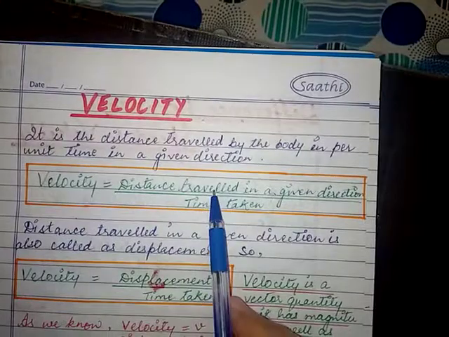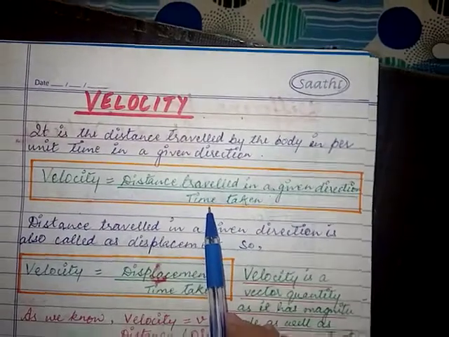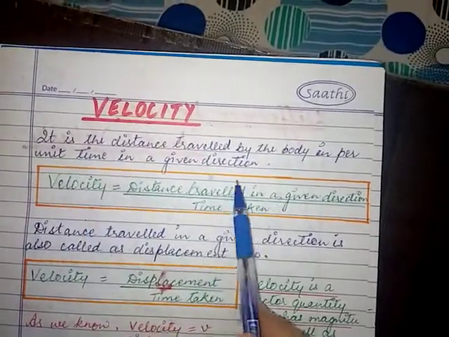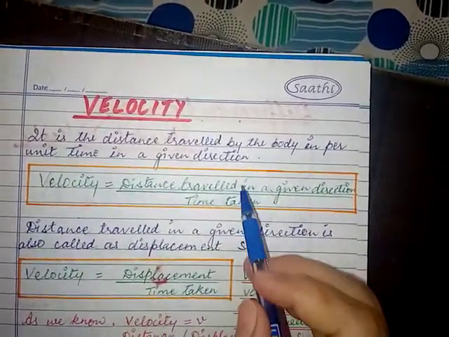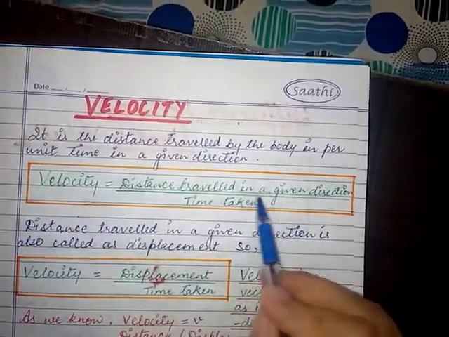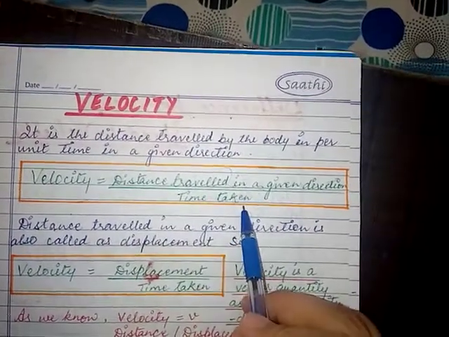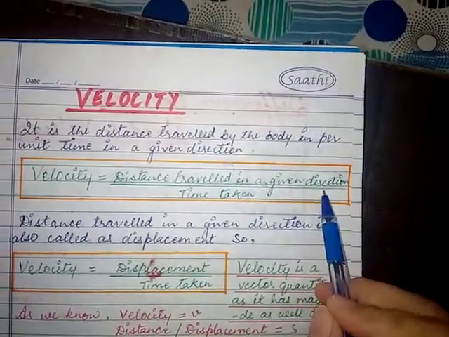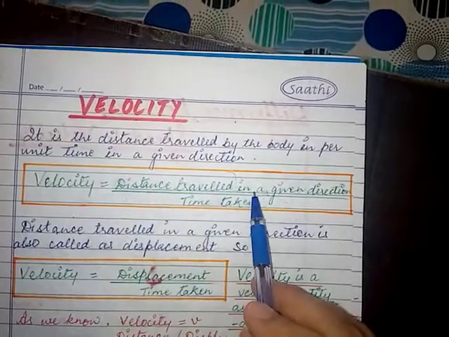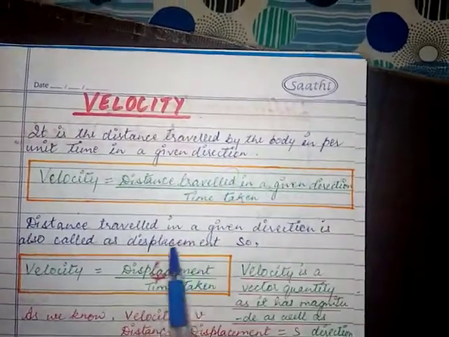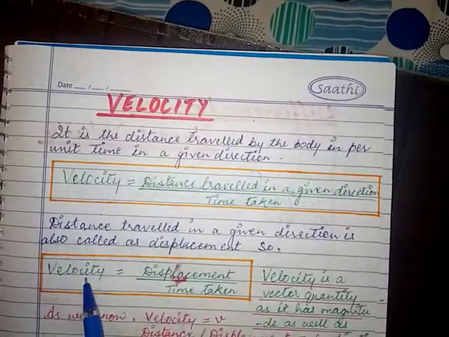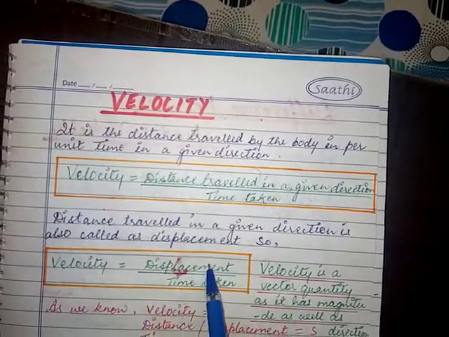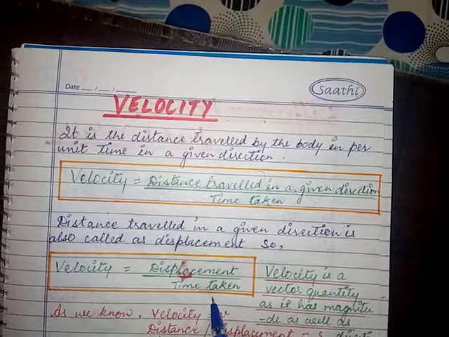So distance traveled upon time taken was speed. So you can say velocity is the speed in a given direction. It is the distance traveled in a particular time period in a given direction. As distance traveled in a given direction is also called displacement, the formula becomes velocity equals displacement upon time.